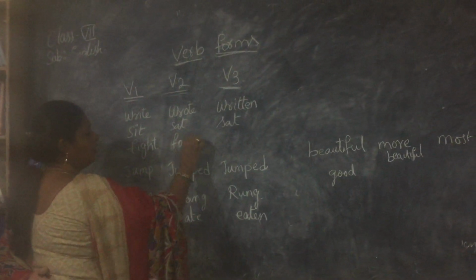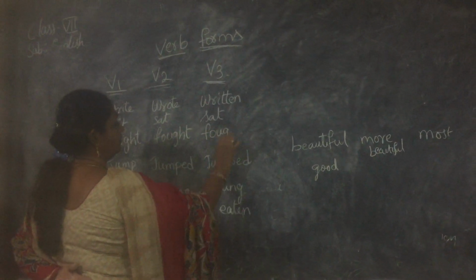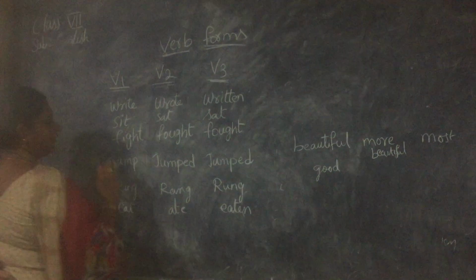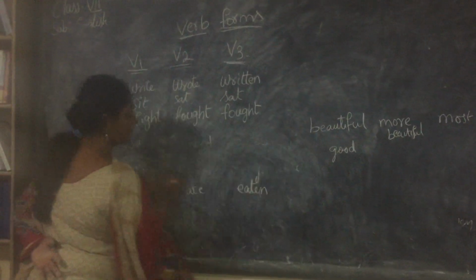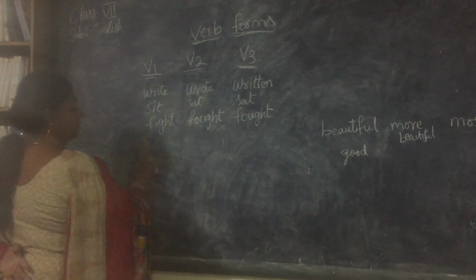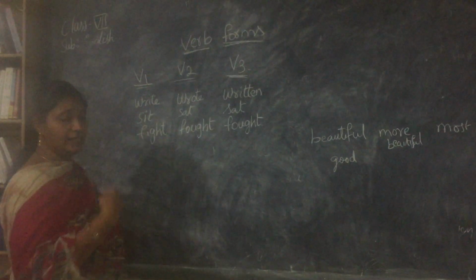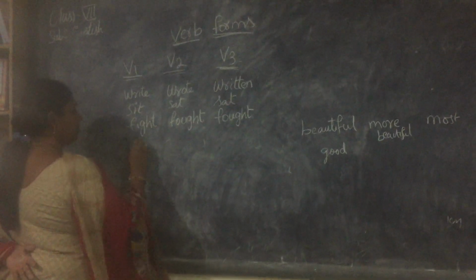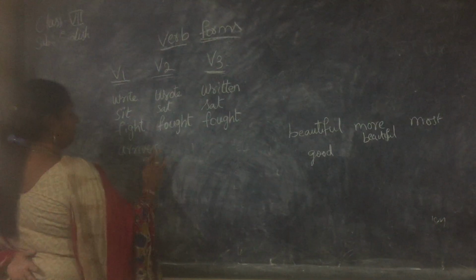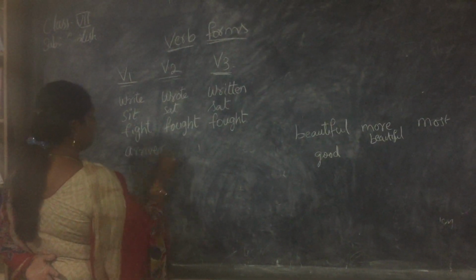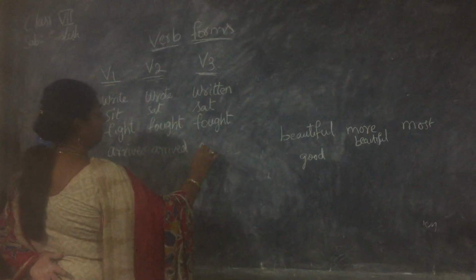Fight, fought, fought. You cannot say fight, fitten, fitten. Fight, fought, fought. And arrive. Arrive is also an action, you have to come, no? So arrive, arrived, arrived.